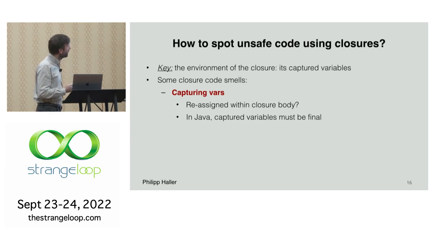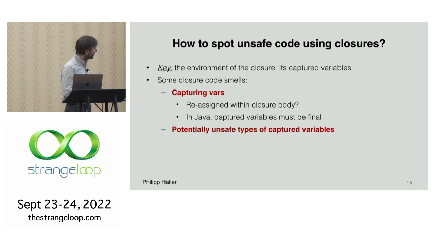Now in Java, you don't have this issue because captured variables must be final. But as we've seen, this does not prevent the kind of bugs that I showed you before, where we used a future or a callable that executed a closure concurrently.